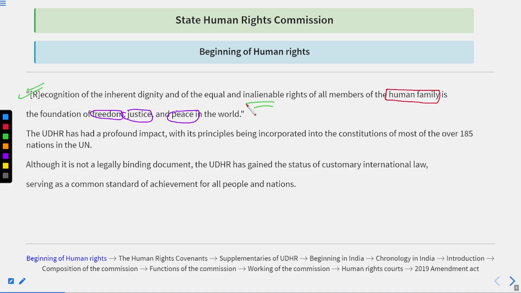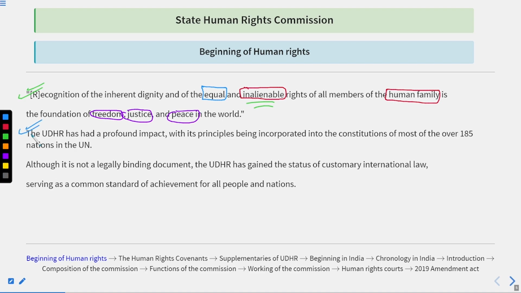What is the meaning of inalienable? Suppose if you belong to some particular region, some particular class, or some particular religion, then you should have more rights than others. This is alienable. But when we talk about human rights, human rights promote the principle of equality. It means that it doesn't matter where you belong, which caste you have, or which religion you are, everyone will get equal rights, so that the foundation of freedom, justice and peace could be established throughout the world.